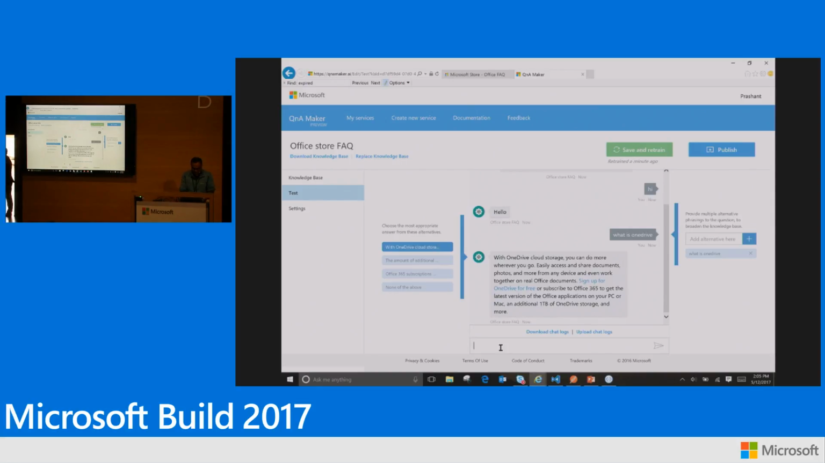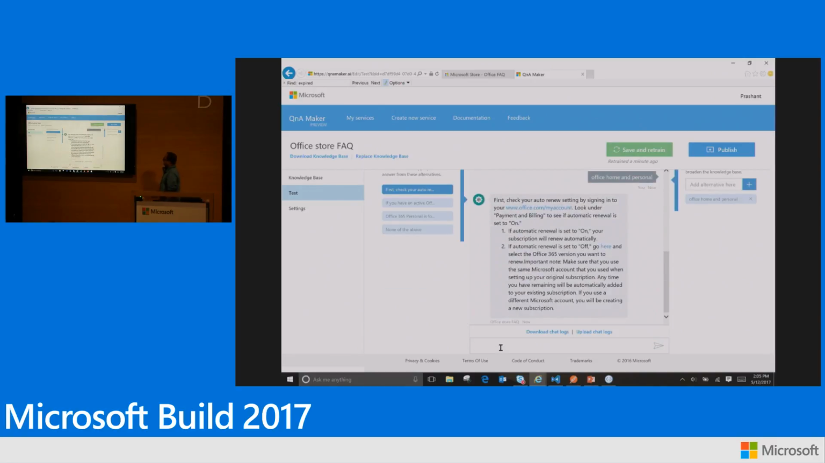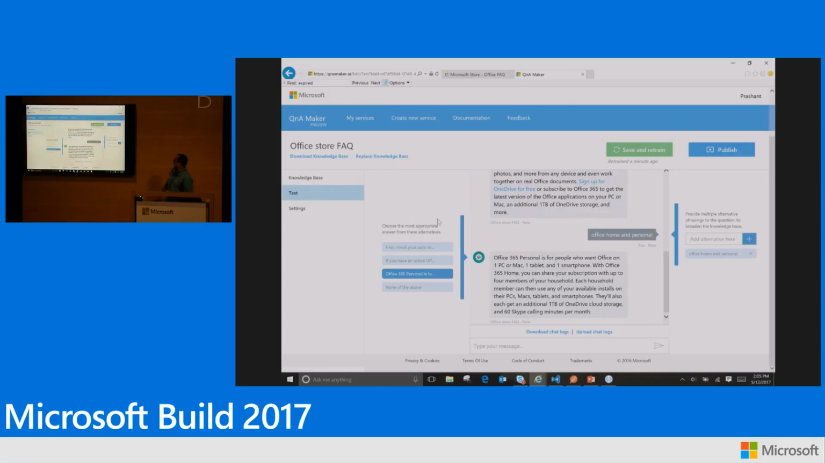So let me ask it one more question. Office, home, and personal. So this is a kind of ambiguous question. It's not really clear what the intent is, but this is definitely not the right answer for that. This has all the right keywords, but this is probably not the right answer. The right answer is probably the third one here, which talks about what Office 365 Personal is and what Office 365 Home is.